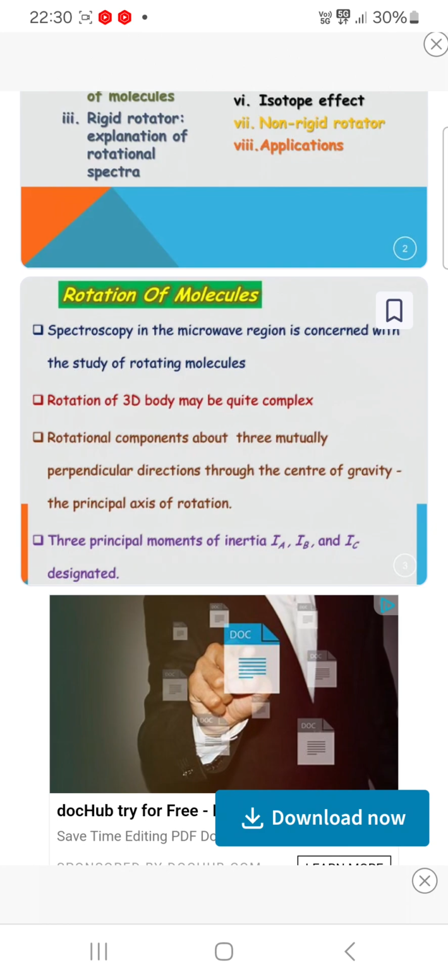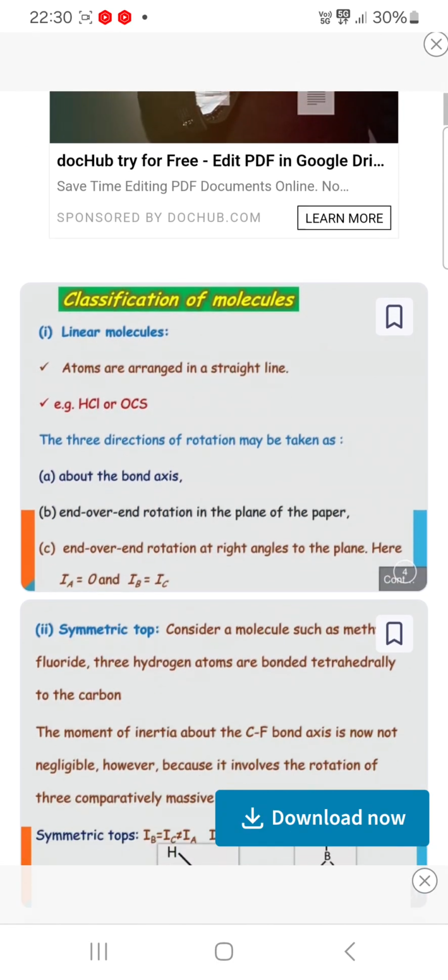Now, rotation of molecules. You know, spectroscopy in the microwave region is concerned with the study of rotating molecules. Rotation of a 3D body may be quite complex. It has rotational components about three mutually perpendicular directions through the center of gravity, the principal axes of rotation, and the three principal moments of inertia are designated IA, IB and IC.